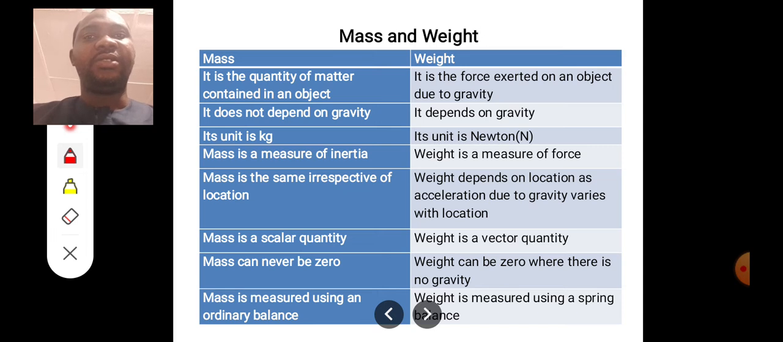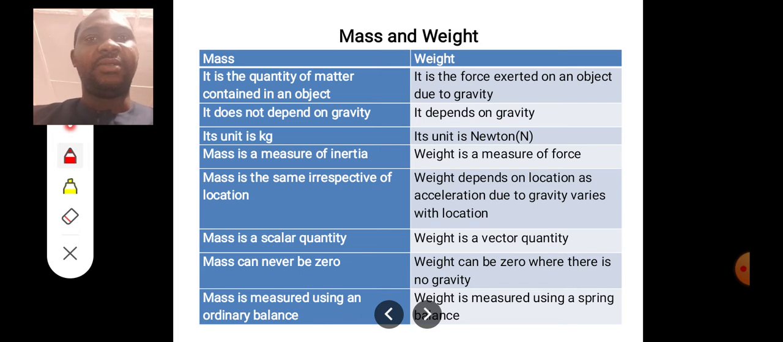The acceleration due to gravity on Earth is not the same as the acceleration due to gravity on the moon. I should also state at this point that even on Earth, acceleration due to gravity is not the same throughout the Earth, and there are reasons for that, which we are going to see as we continue. Now, the next: mass is a scalar quantity.